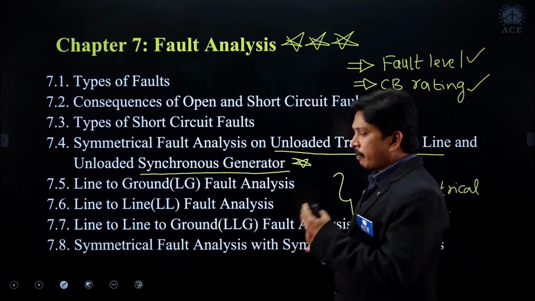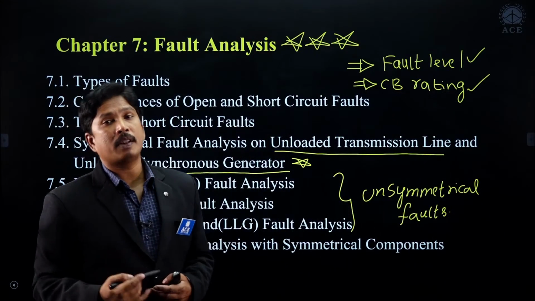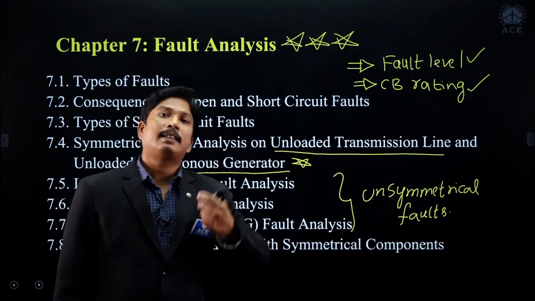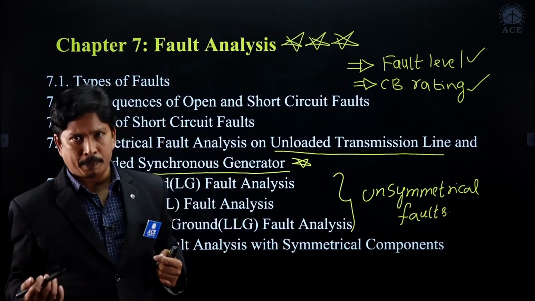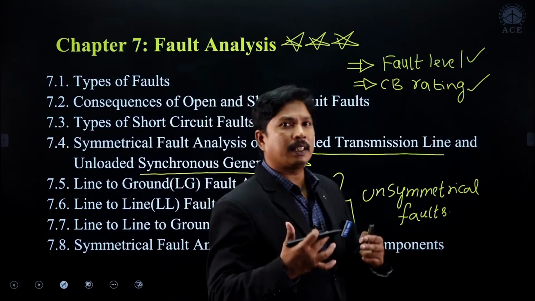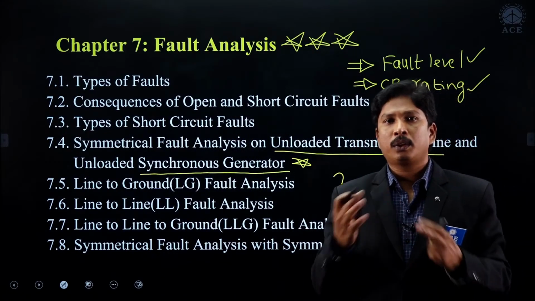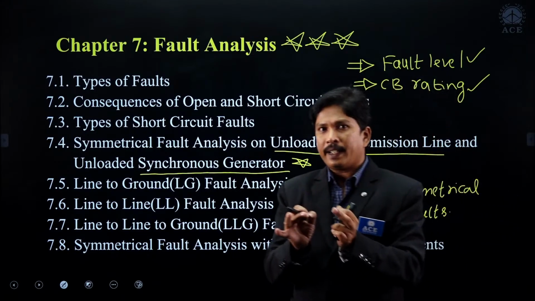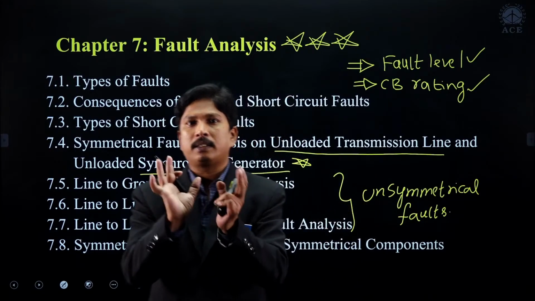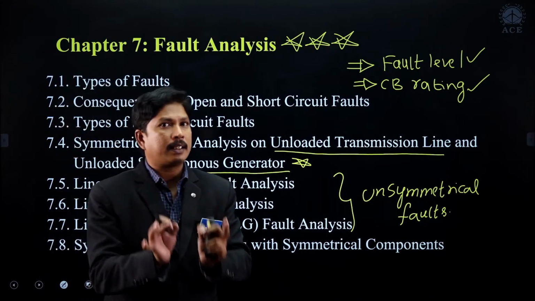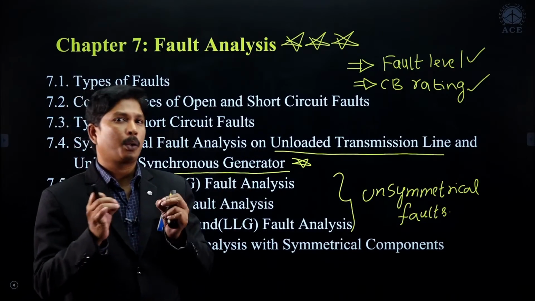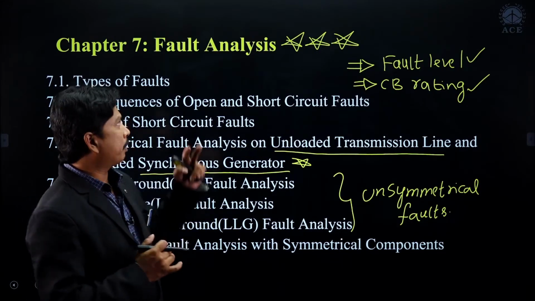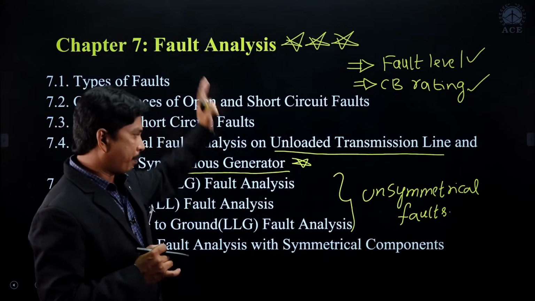First, why are we going for fault analysis? We go for fault analysis to identify the circuit breaker rating and the relay setting. At which condition the relay has to operate, and what the rating of the circuit breaker should be, we have to identify. To do that we go for fault analysis. Clear? So remember, the fault analysis is done to identify the current setting of the relay and the circuit breaker rating. That will be given by the fault analysis. So it is one of the most important chapters.